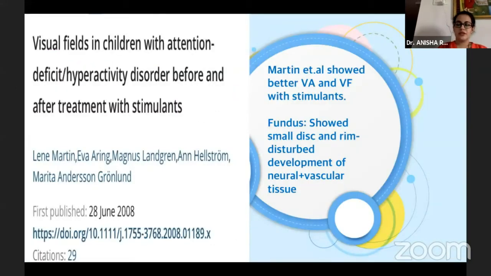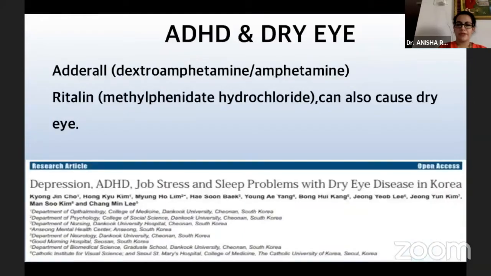Visual fields, Martin et al. showed that there is a better visual acuity and visual field outcome with stimulants. So children with ADHD are treated with certain drugs like Adderall, and they showed a better outcome in their visual acuity and visual field with the medications. The fundus appearance in these children showed small disc to rim development, disturbed development because of disturbed neurovascular tissue development.